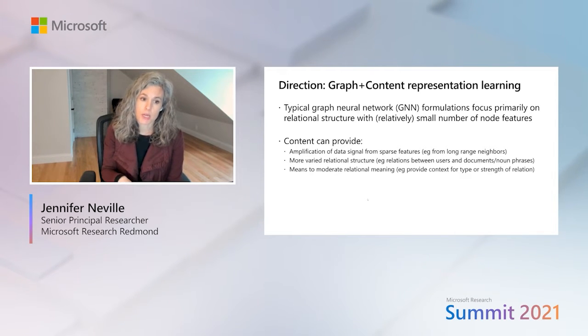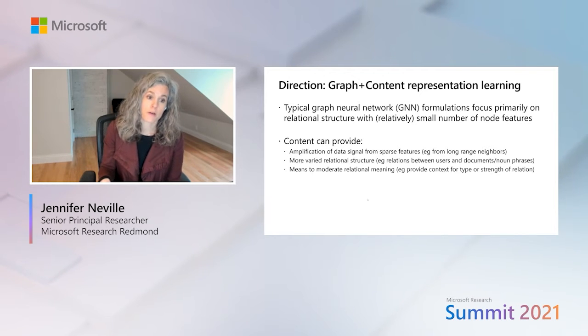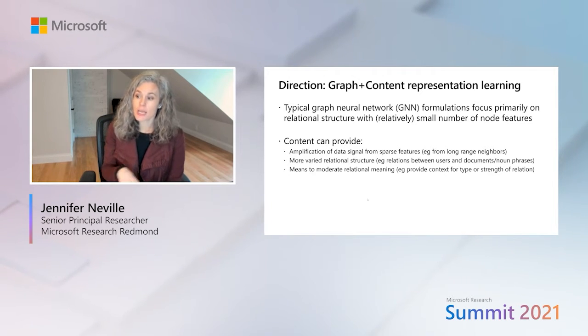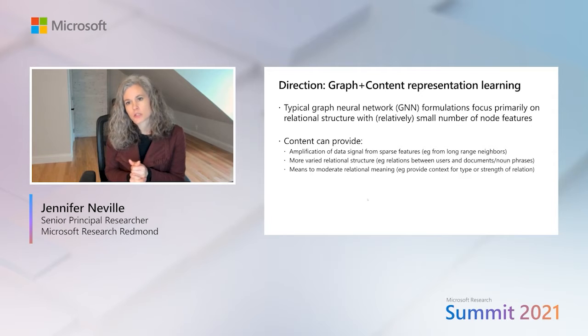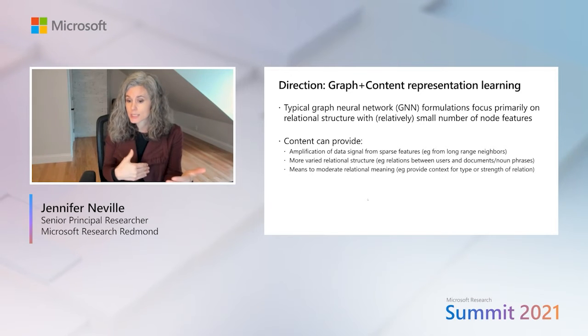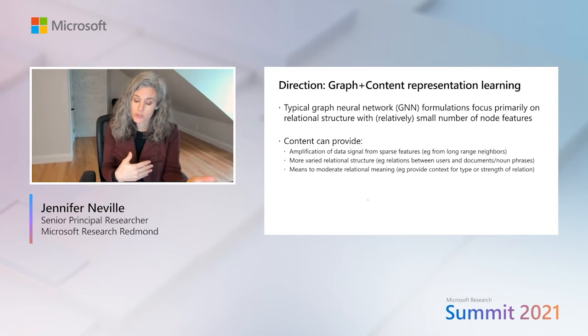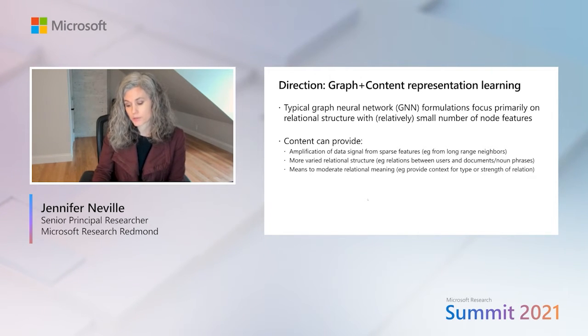It also can incorporate a wider variety of relational structure, incorporating heterogeneous links between, say, the users and the documents that they access or the noun phrases that they use. And also the content itself provides a means to moderate the relational signal that we observe between users. So for example, the content of the email that you send to one of your colleagues can provide some context as to the type or strength of that relation. And so these are the types of things that we're trying to incorporate into the models in order to improve their ability to be used for search and recommendation tasks.